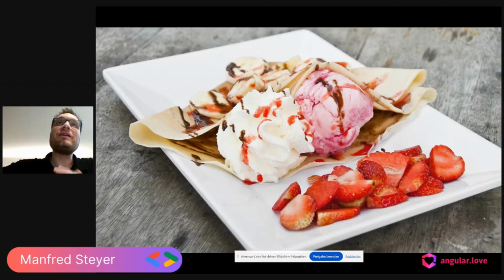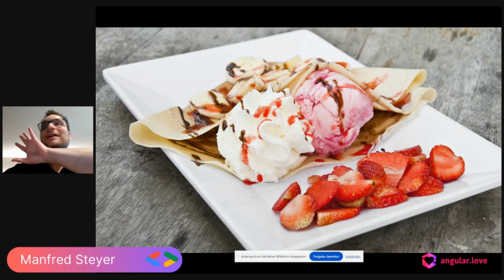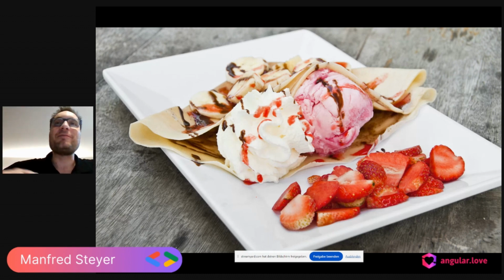And last but not least, please remember that ice cream pancakes, Eisbaratschinken, is the best dessert in Austria. So if you come to Austria, then all you need is to know the term Eisbaratschinken, and you will be on the same side. Give it a try.